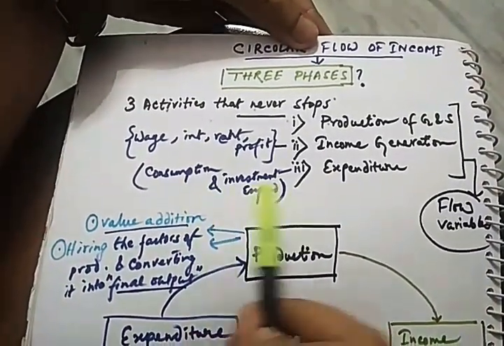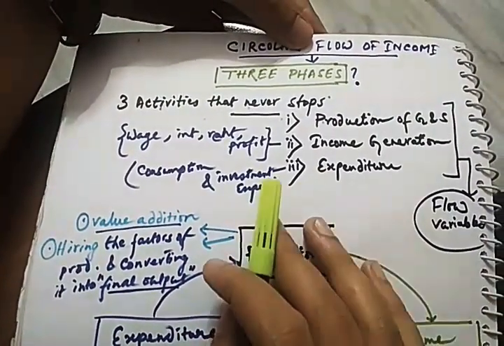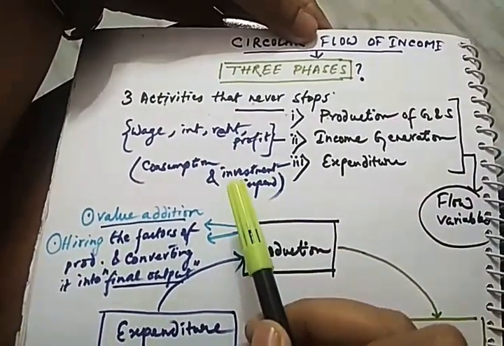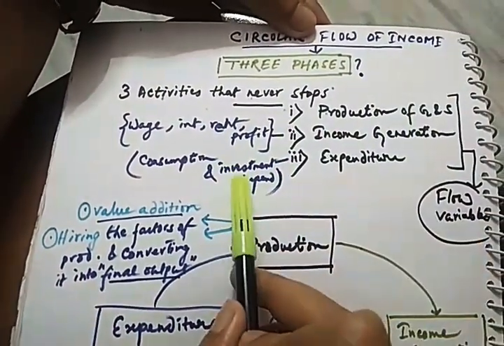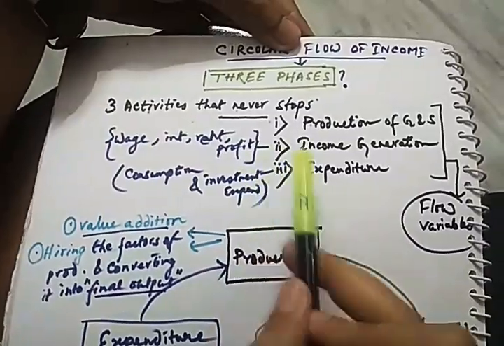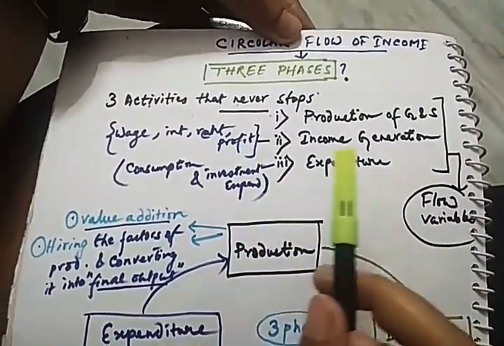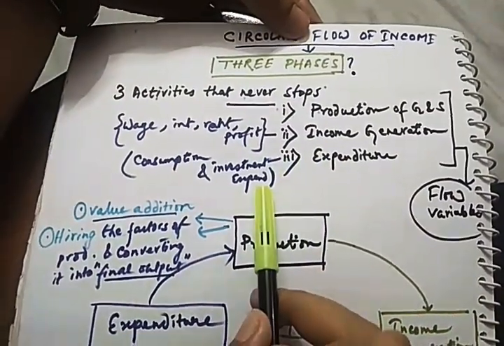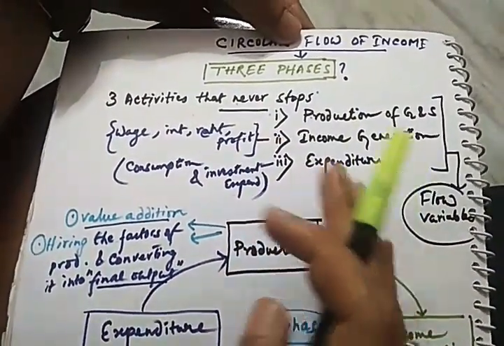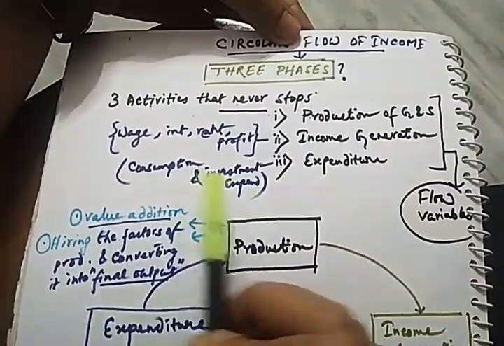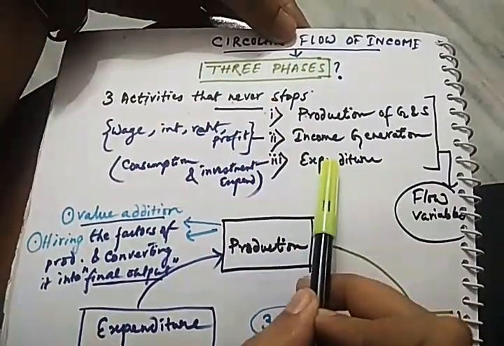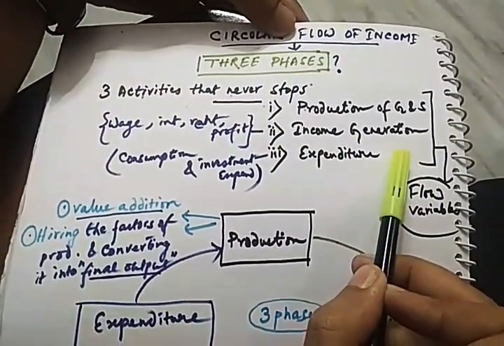The log of wood I have bought with 1000 rupees. That log of wood I have sold by adding another 1000 rupees on it, as 2000 rupees, to a carpenter. The carpenter, by buying the log of wood at 2000 rupees, made slices of wood, and ultimately those slices were converted into furniture which he sold at 3000 rupees.